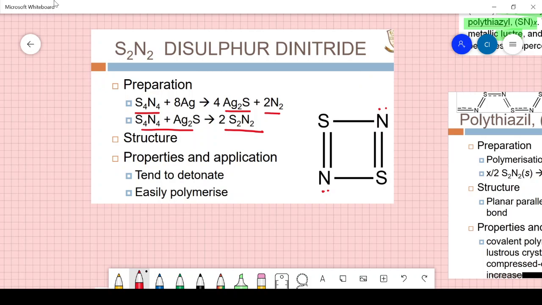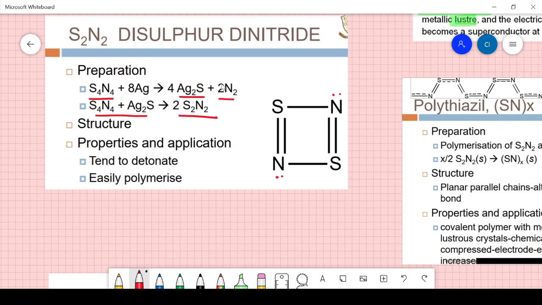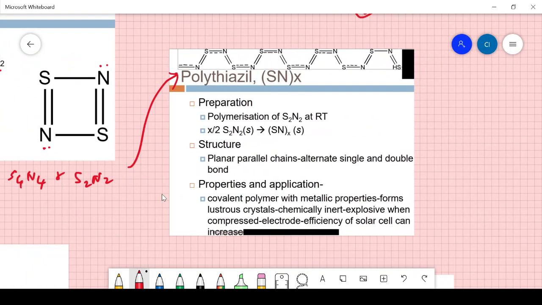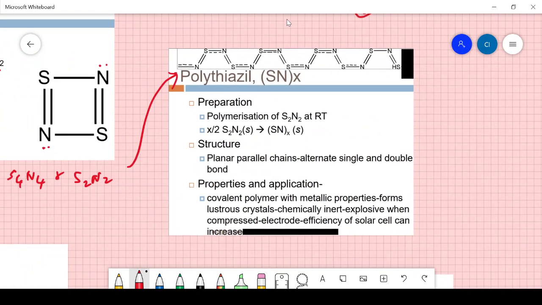They also tend to detonate, and we have seen this. These two, S4N4 and S2N2, both give rise to polythiazyl. This is the compound that we are going to see. It has a structure like this one, a polymer structure going like this.